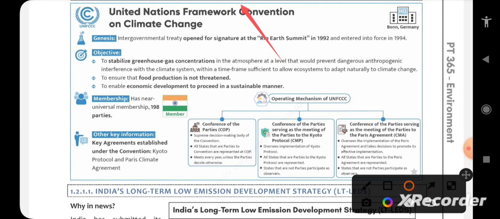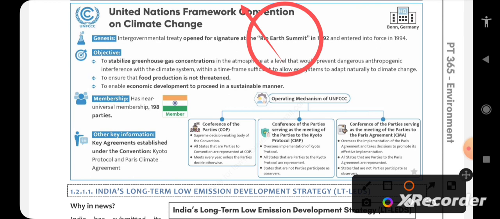The UNFCCC actually came into force during the Rio Earth Summit. What is the Rio Earth Summit? That is very important to understand. The Rio Earth Summit is the United Nations Conference on Environment and Development, UNCED, also known as the Earth Summit. It was held in Rio de Janeiro, Brazil in 1992.